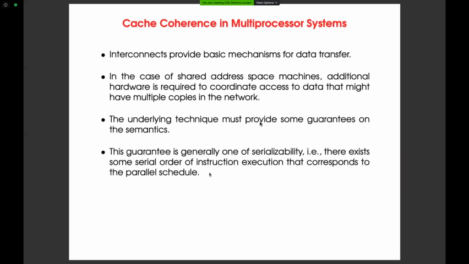So what is coherence in a multiprocessor system? As of now, whatever knowledge we have gained in this subject, because of the interconnection network, the data is transferred from one place to another place on this interconnection network. We have two types of data communication mechanism: one is the address space mechanism, and another one is the message passing mechanism. Additional hardware is required to coordinate access to data that might have multiple copies in the network.